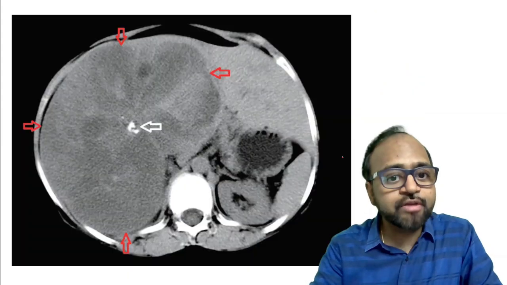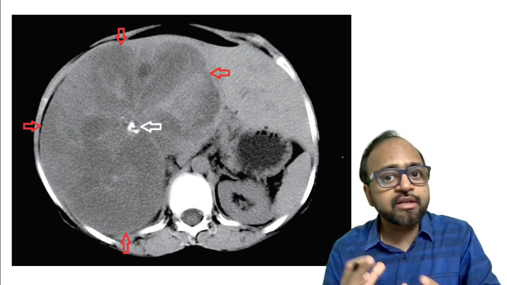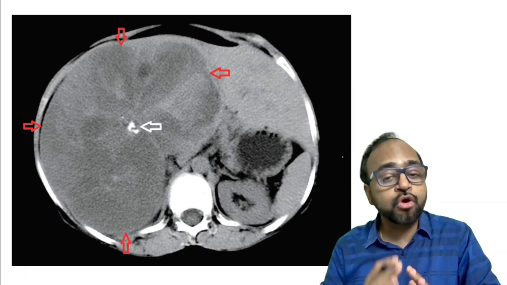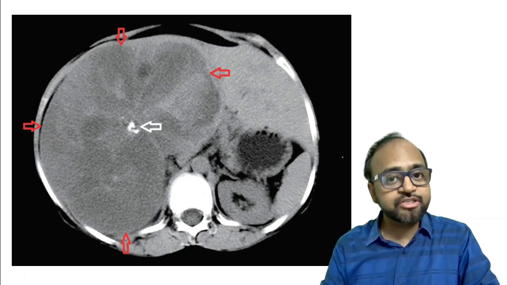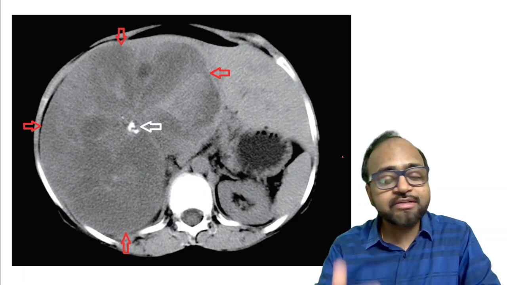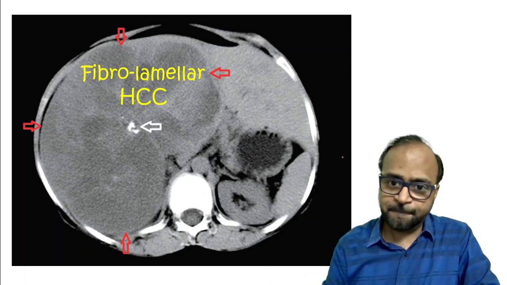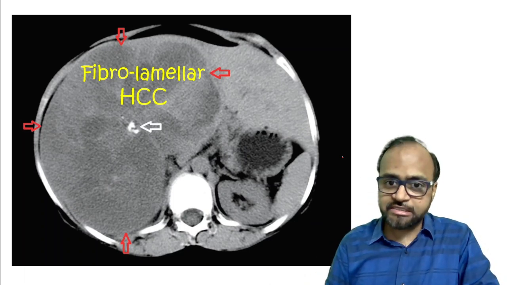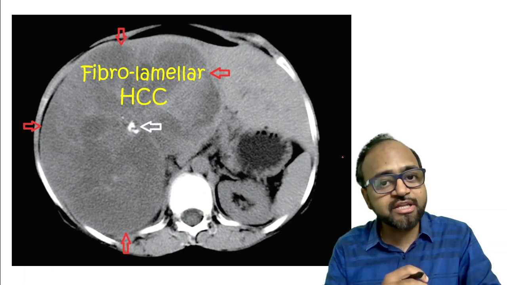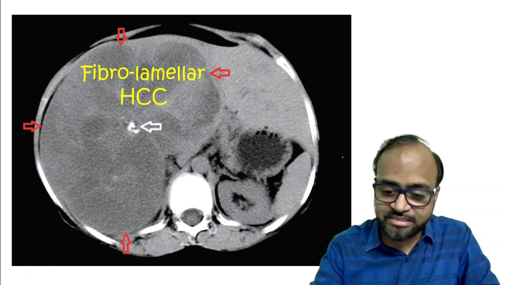Now when we look at this image, remember, whenever you see a single large heterogeneously enhancing mass lesion in the liver with a central scar and central calcification in a non-cirrhotic liver in young or middle-aged patients, you are looking at a specific variant of HCC, and that is the fibrolamellar type of HCC. The name suggests that histopathologically there are fibrous cells arranged in a lamellar pattern. That is the histopathological finding, and that is why it is called fibrolamellar HCC.